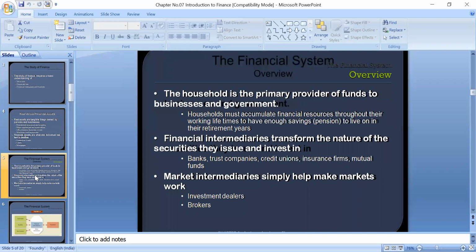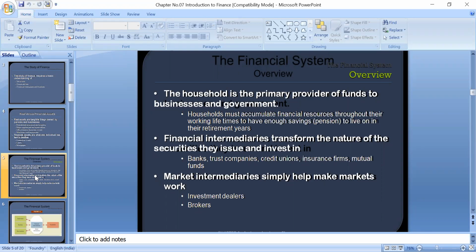Funds are needed by businesses to carry on their organization more efficiently and for their expansion. And government needs funds to make expenditures for public welfare, for the welfare of society, to meet development expenditure and administrative expenditure. For this purpose, government needs the money. So who is providing this money? The households.